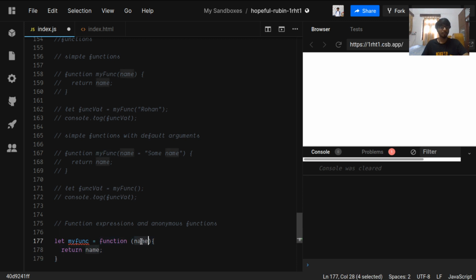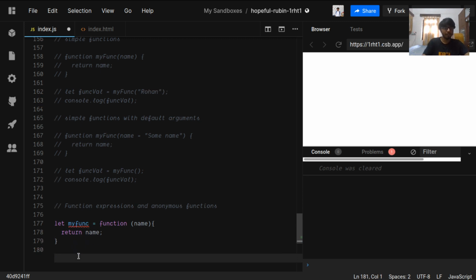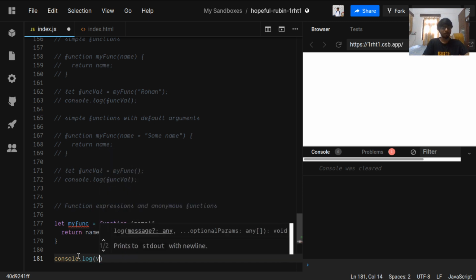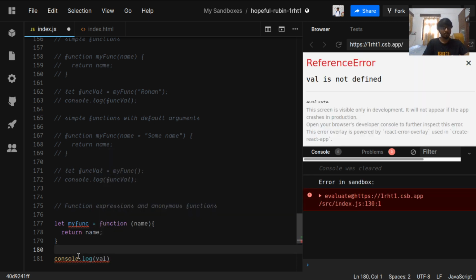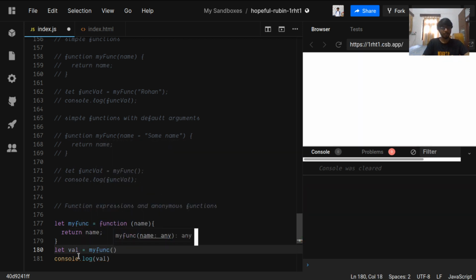It takes the argument name and it returns that again, and this whole thing gets stuck on this myfunc variable. So now we can use the myfunc variable to call this function. So if we console log value, and let value equal myfunc, and we send Rohan in it.